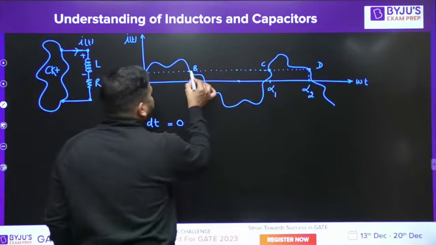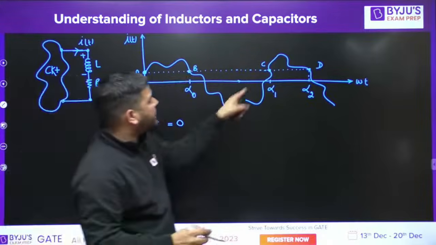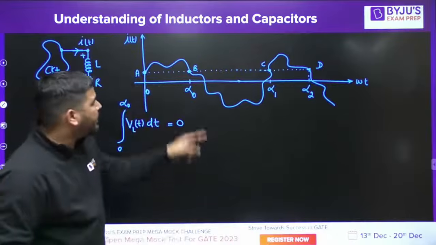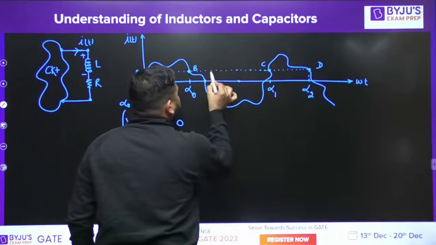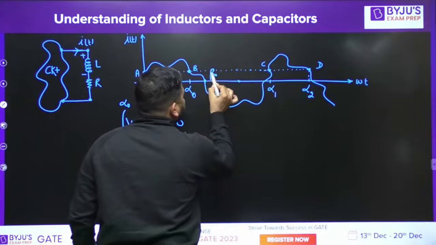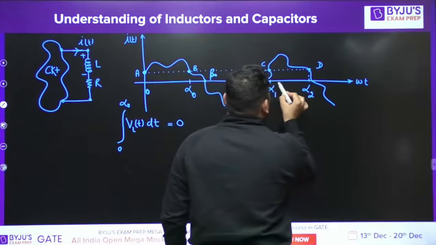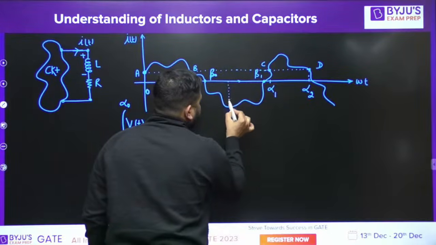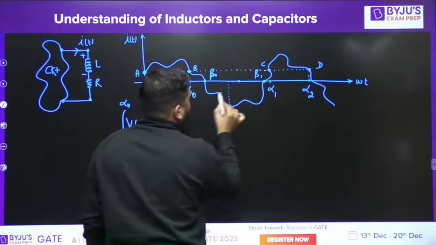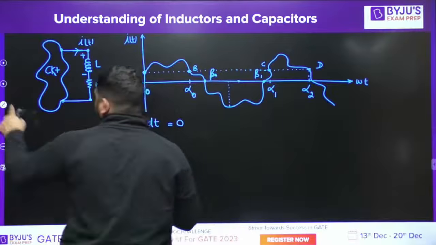Similarly, from alpha naught to alpha 1, again 0, because it is repeating the same value. Let me change the color.